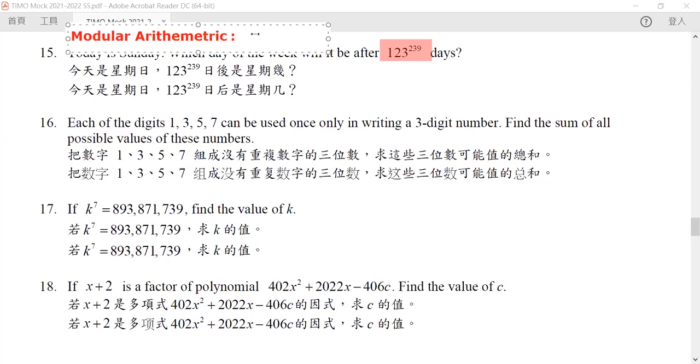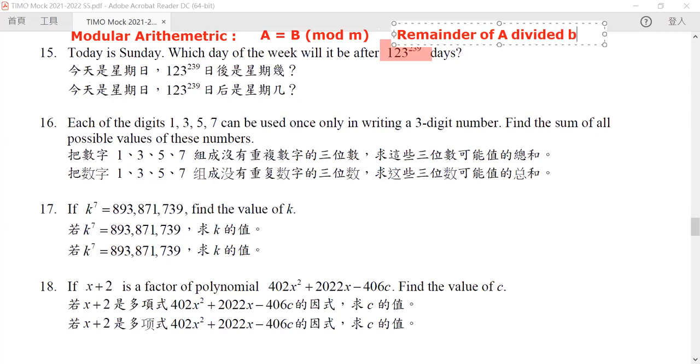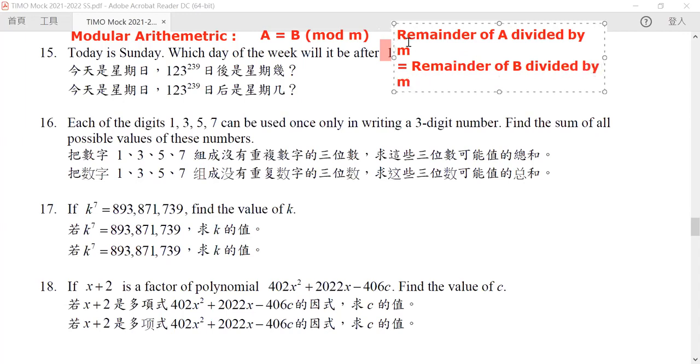We will say that these two numbers are equivalent. They are not the same, they are equivalent. What does this notation mean? It means that the remainder of A divided by M is exactly the same as the remainder of B divided by M. If that's the case, then we say that they are equivalent.